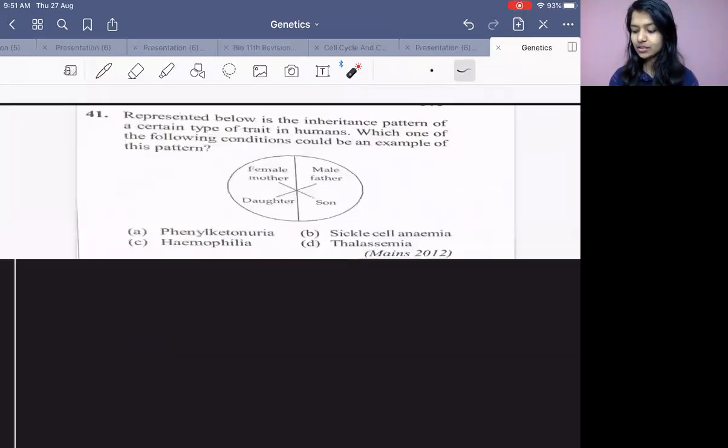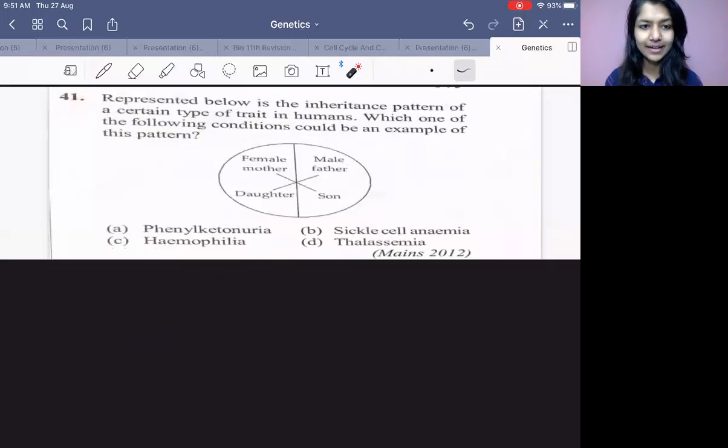Check out this question. From question bank, I have taken it. You can see this, right? And here you are seeing the mother is transmitting the disease to son and the father is transmitting the disease to daughter. So find out which one here can follow this. You know that sickle cell anemia, thalassemia, phenylketonuria, all are autosomal recessive. You can't determine the gender. You can't specify the gender, right? Which one is going to have the disease.